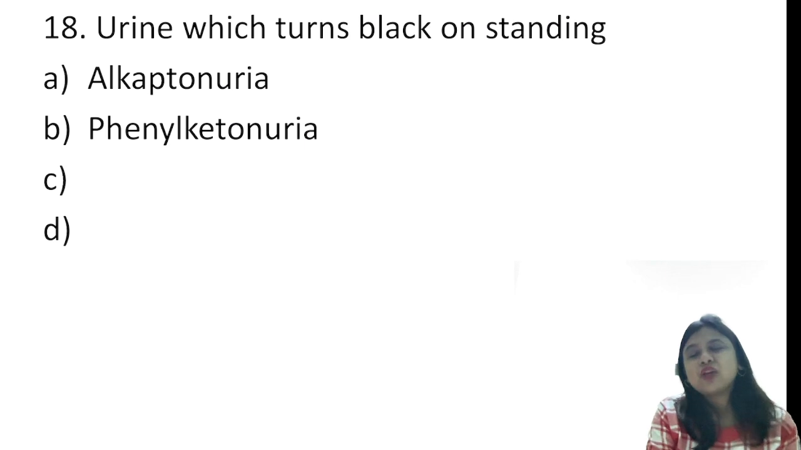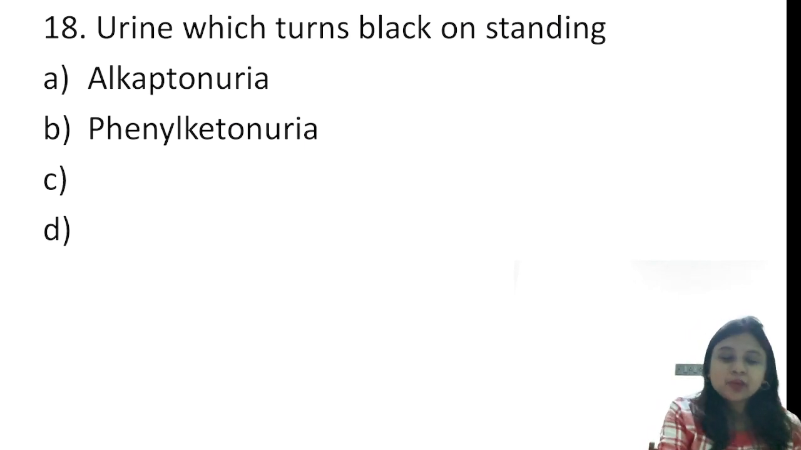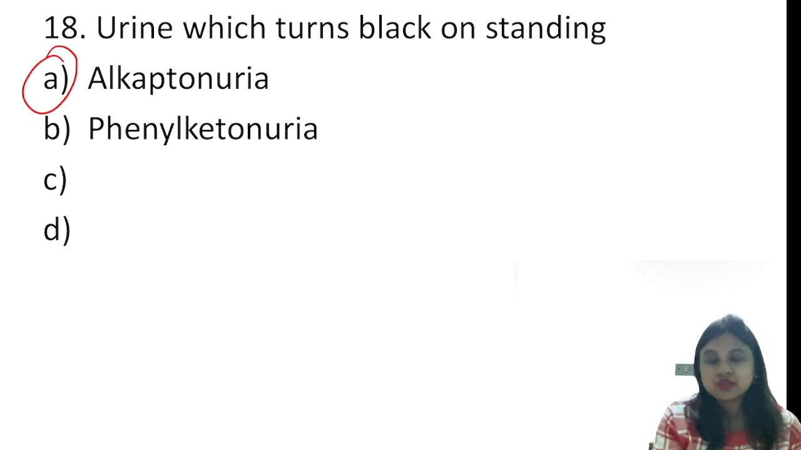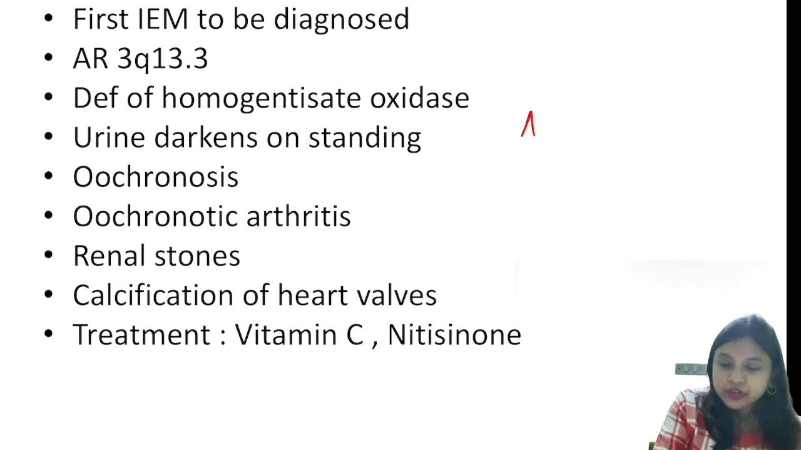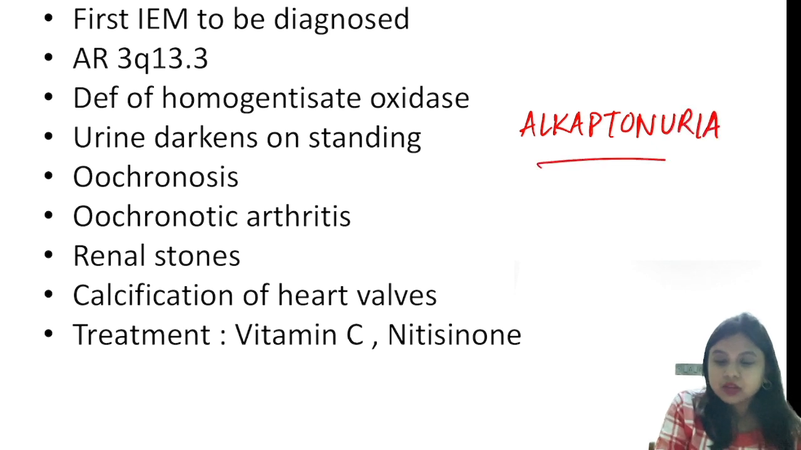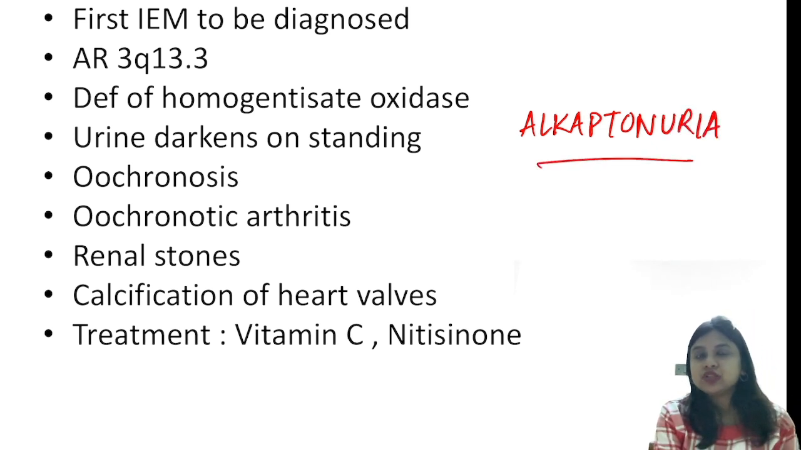Urine which turns black on standing in a child. It's a much repeated question. It's alkaptonuria, homogentisate oxidase deficiency. So regarding alkaptonuria, it is the first inborn error of metabolism to be diagnosed. It is autosomal recessive, 3q.